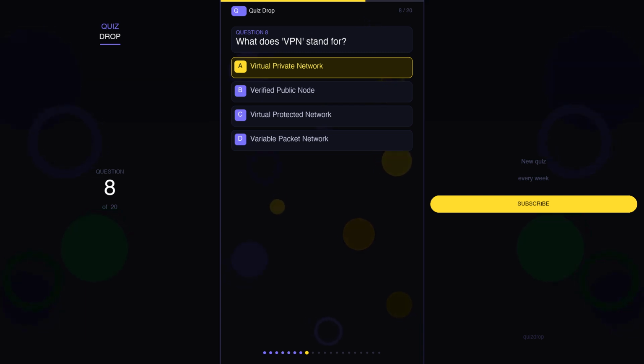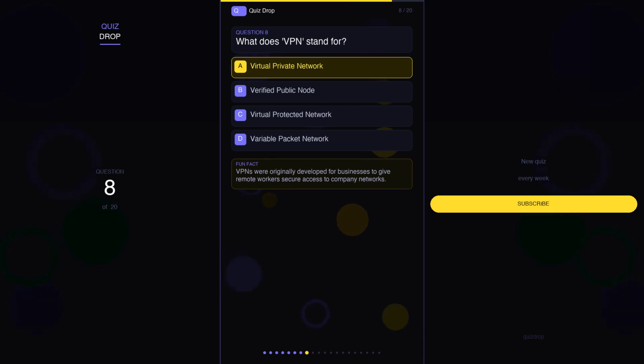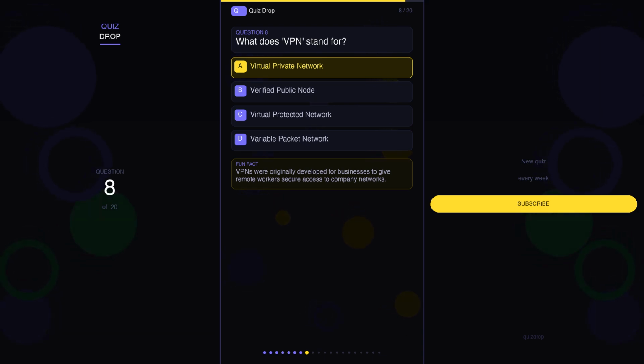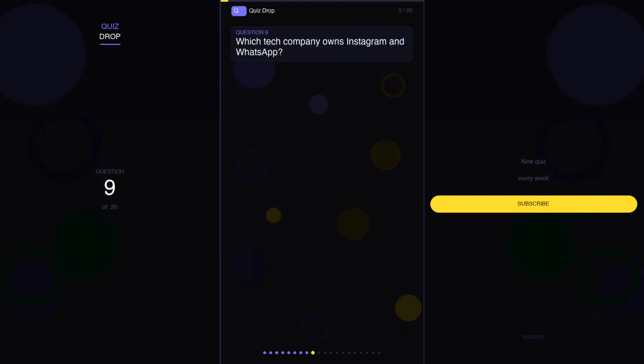The correct answer is A. Virtual Private Network. And here's a fun fact. VPNs were originally developed for businesses to give remote workers secure access to company networks.